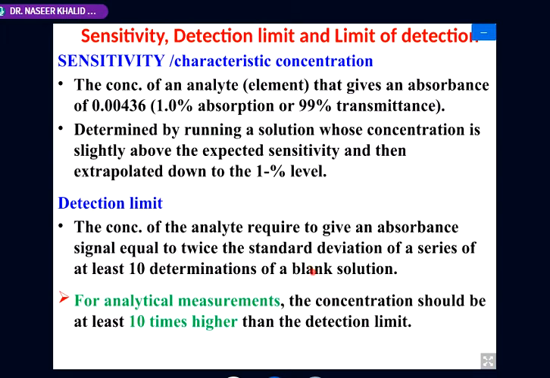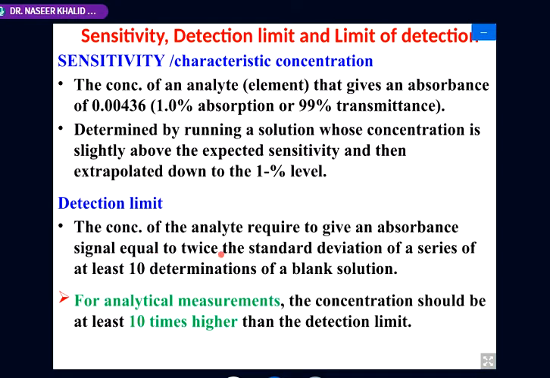We take 10 readings, calculate the standard deviation, and multiply it by 2. Some say it should be thrice the standard deviation, but generally twice the standard deviation is used.